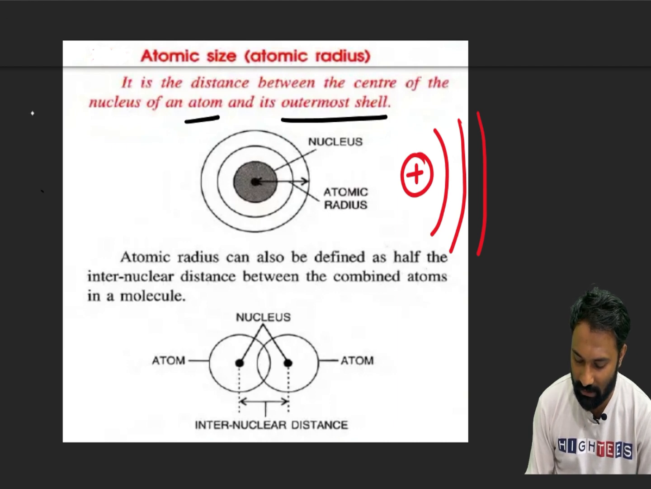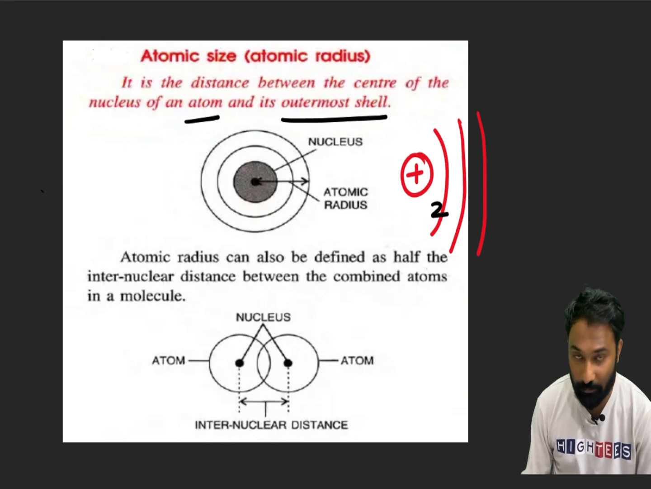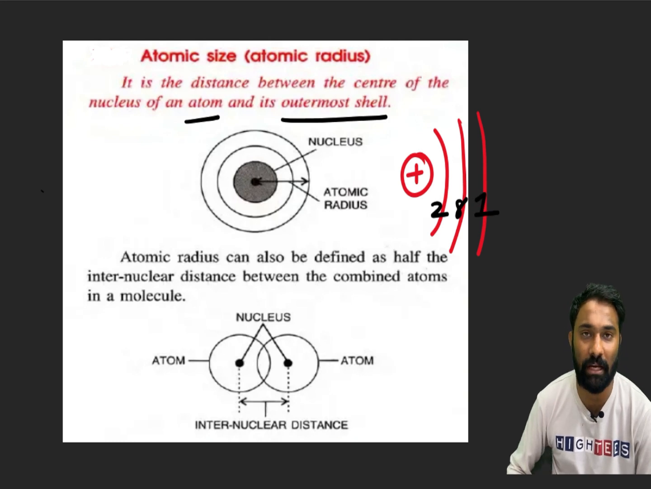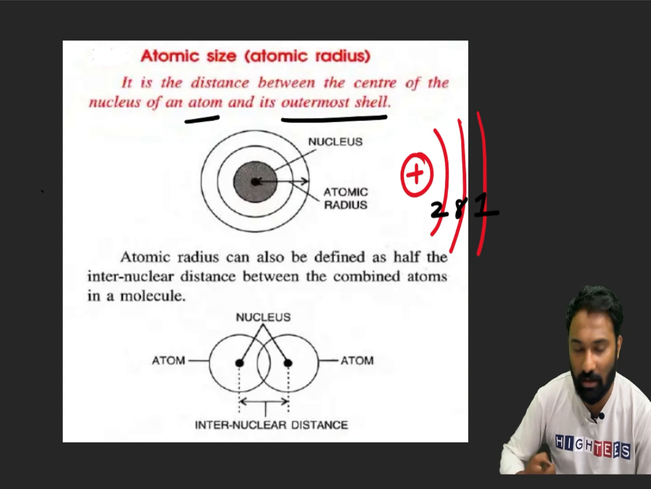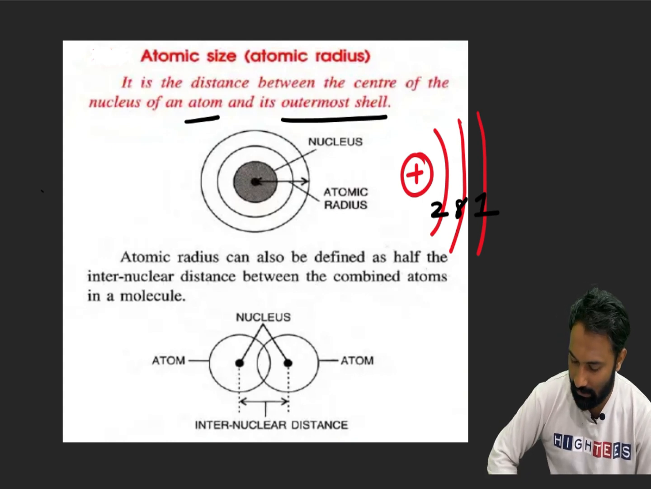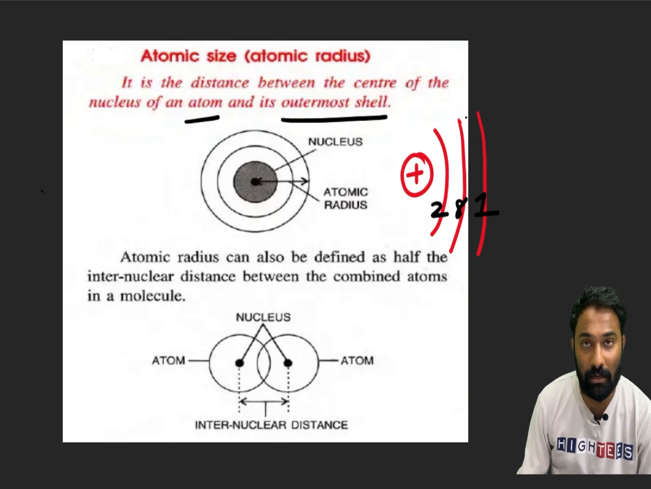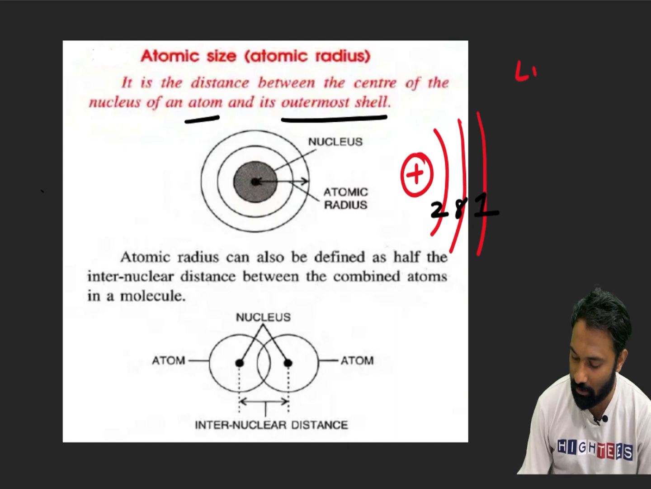Sir, for sodium the atomic number is how much? Sodium atomic number is 11. So 11 means how many electrons it should have? 11 electrons. So 2 here, 8 here, and 1 here. Clear? 2, 8, 1. Then 2 electrons, 8 electrons, and 1 electron.